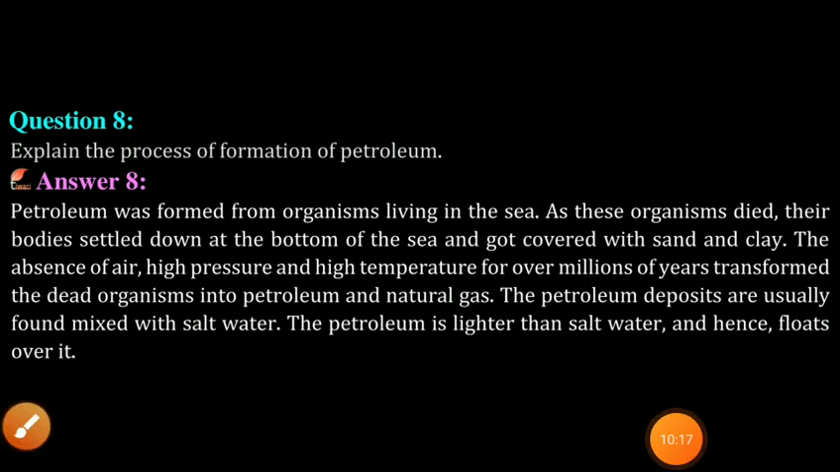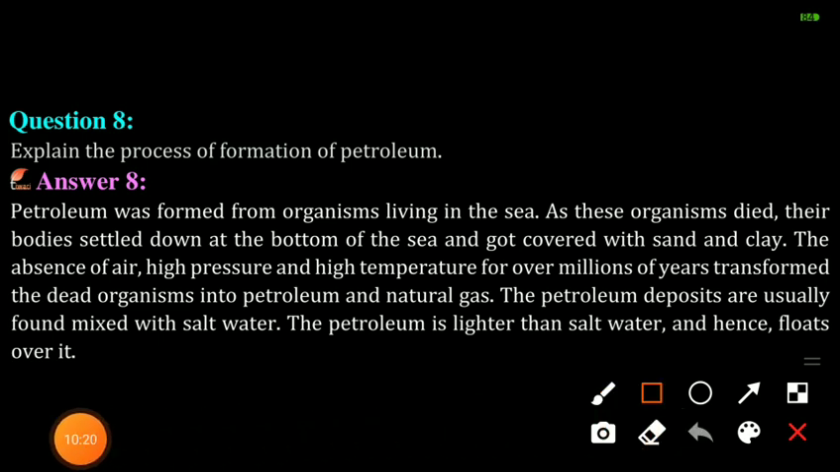Question number 8 is explain the process of formation of petroleum. Here, as we know, petroleum was formed from organisms living in the sea. As these organisms died, their bodies settled at the bottom of the sea and got covered with layers of sand and clay. Over millions of years, absence of air, high temperature and high pressure transformed the dead organisms into petroleum and natural gases. So that is the process of formation of petroleum.